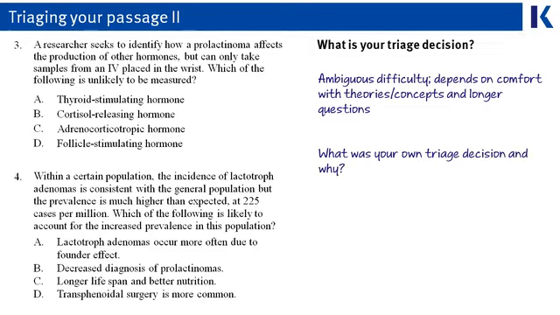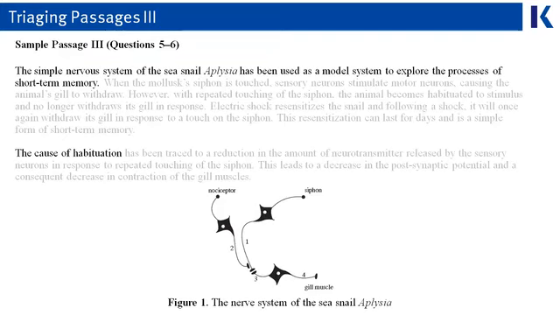Again, write your own triage decision down in your book and make sure that you write down your justifications as well. So you're starting to realize and starting to understand why you would skip a passage for later or why you might try to do a passage right away. Let's look at one more passage.